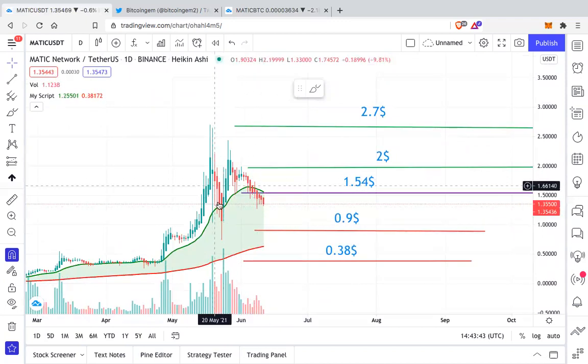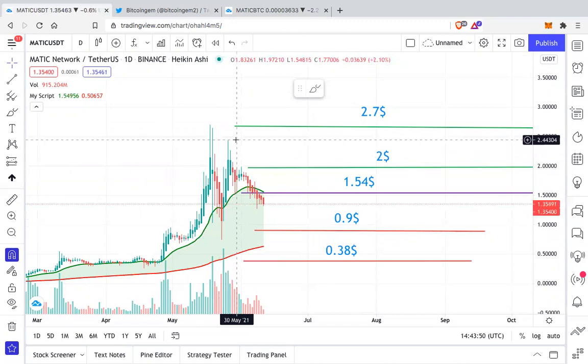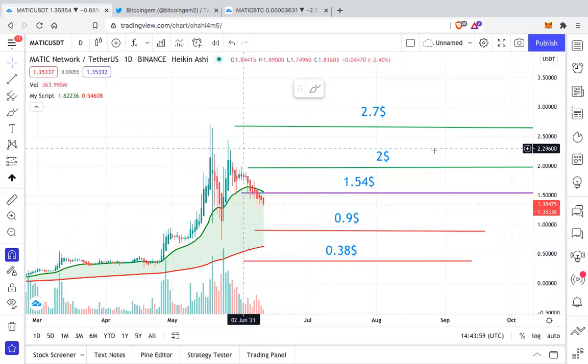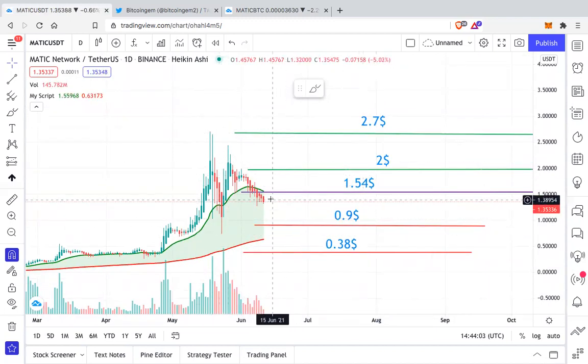If you see here, Matic did come below this green line and it again went back up. This was the 19th May Bitcoin crash. And after 2-3 days, Matic went down, and you see that it went up immediately. So it had a V-shaped bounce. But currently it is looking weak because it is falling down constantly.